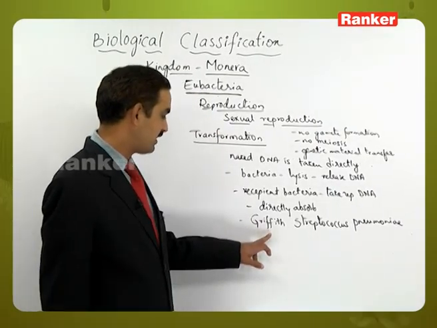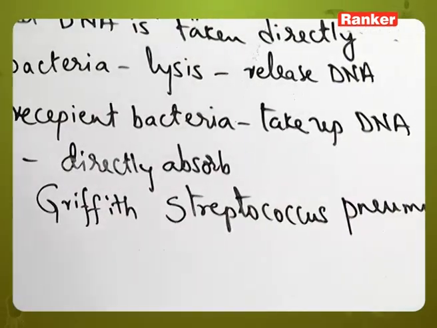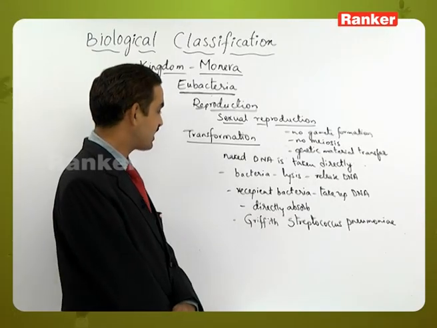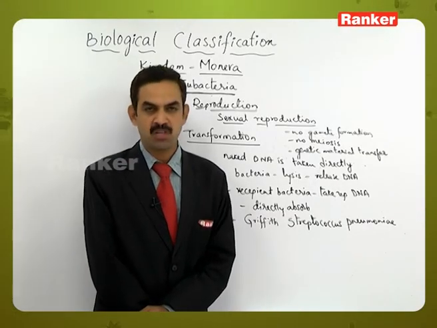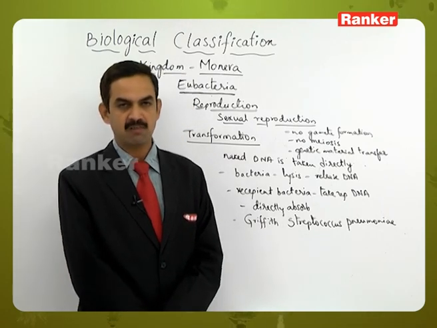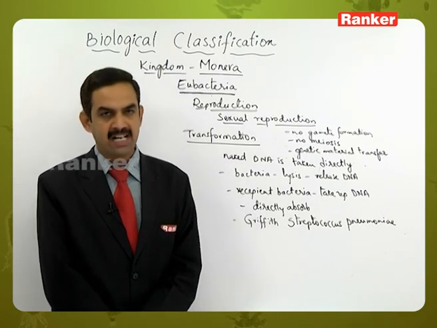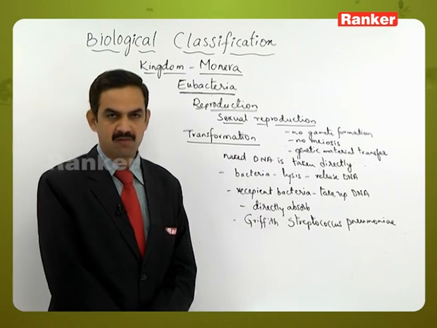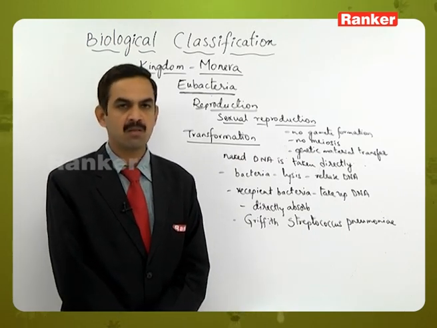So it was first discovered by Griffith scientist in Streptococcus pneumoniae bacteria. So this is a way how the direct absorption of naked DNA from its environment without any vector or the agent, this process of absorption of DNA is called as a transformation process.